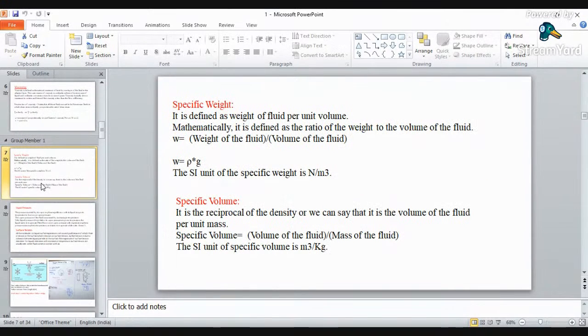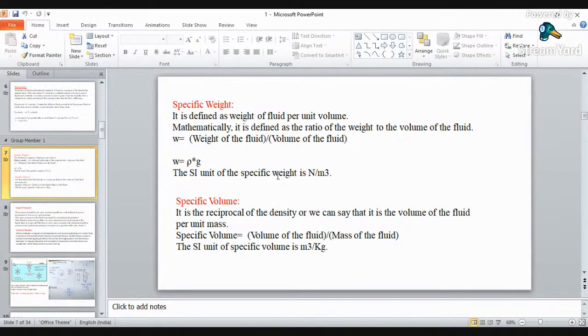Then your next fluid property is specific weight. Specific weight is nothing but the total weight per unit volume. Mathematically, we can write it as the weight of the fluid or liquid to the volume of the total fluid. That is nothing but W by V. And weight is nothing but your density into g. W is equal to rho into g. Its SI unit is Newton per meter cube.